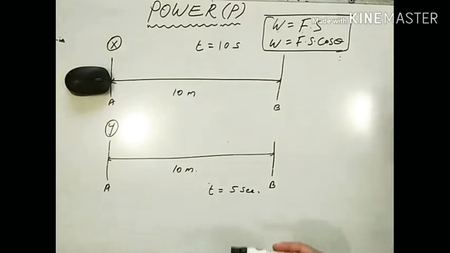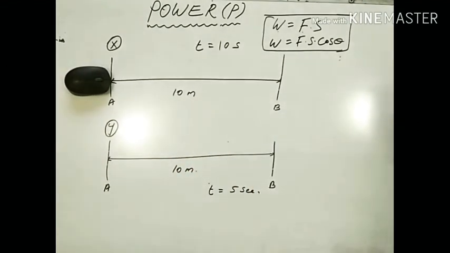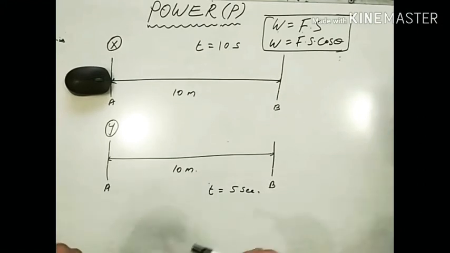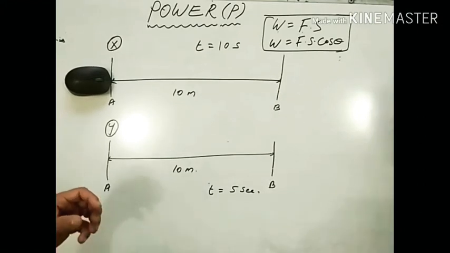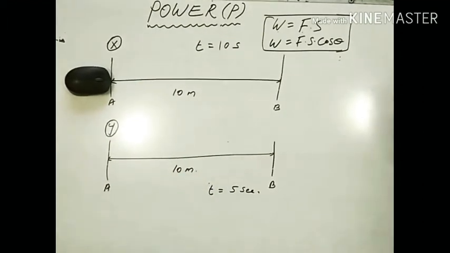I am assigning this work, the same piece of work. As long as the distance remains same, the work done is same. So the amount of work done is same. So I am assigning this task to two persons, X and Y. Alright, let us check it out how they are performing this work, how fast or how slow.